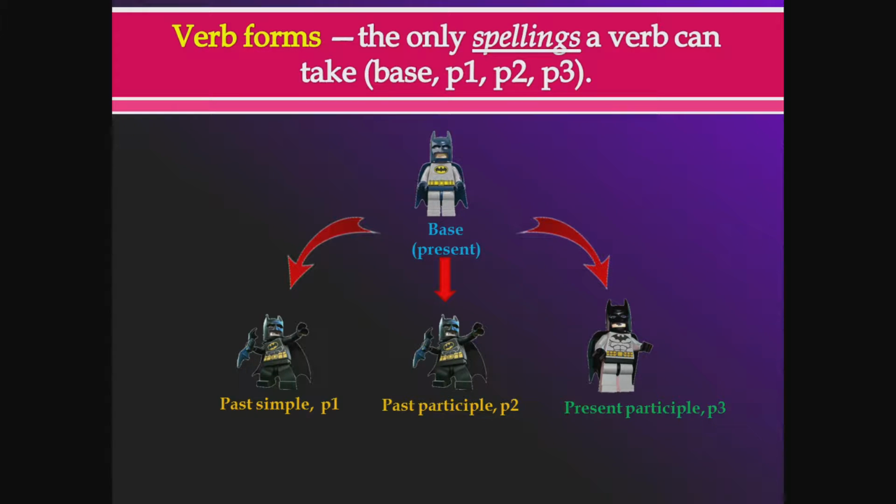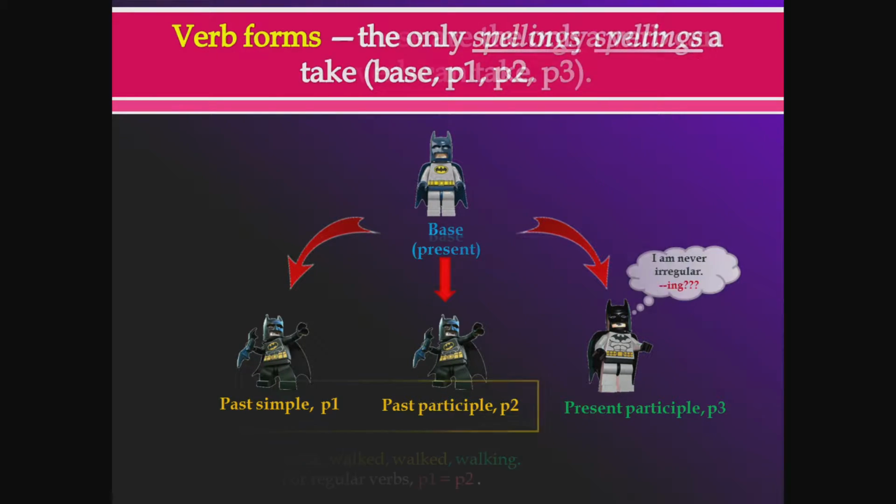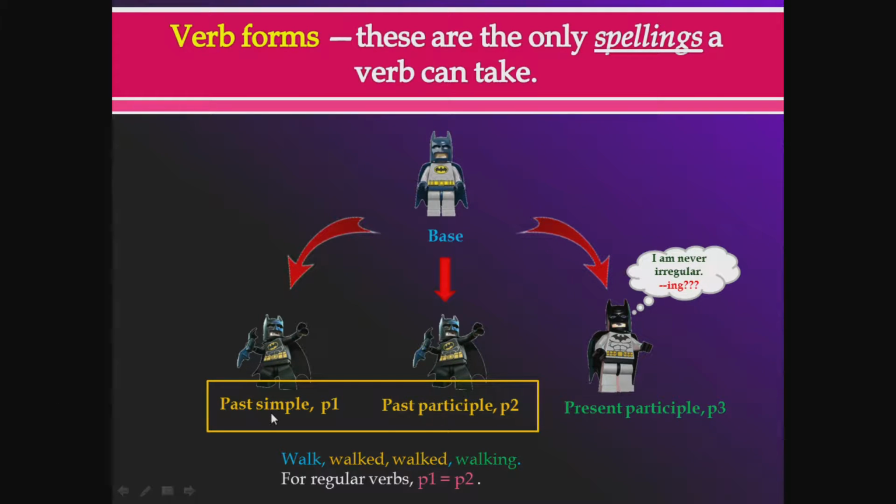Okay? So it might help you if you just understand that there are five forms of a verb: base form and the S form, which is just the base form with an S. And then there are P1, P2, P3 forms. The P1 being the past simple, P2 being the past participle, P3 being the present participle. Okay? Now there's a couple of things to be noted about these. First, see, for regular verbs, the ones that have a pattern, the past simple form and the past participle form have the same spellings. Okay, that's why the Batman is wearing the same dress over there, see? Same costume.